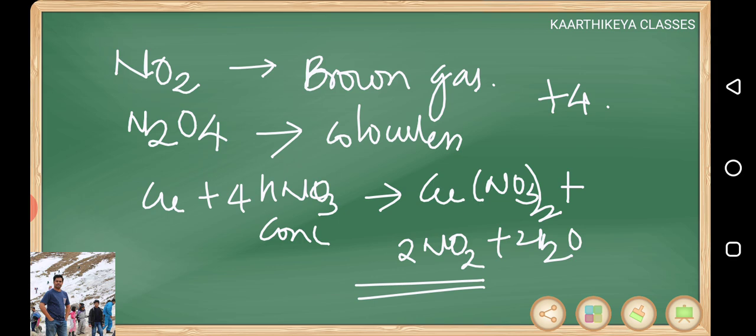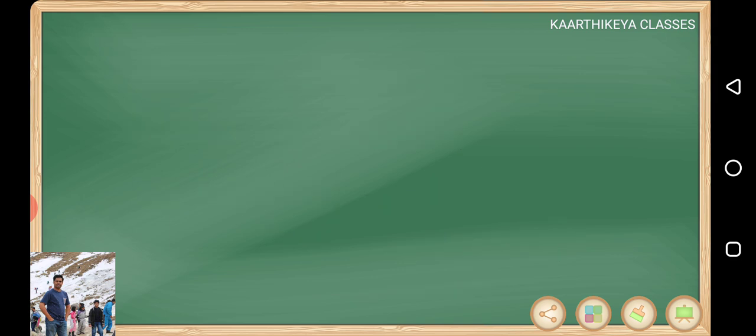Copper with concentrated HNO3 gives NO2. I am repeating all this, you see. Dilute gives you N2O3. Very dilute gives you NO. And concentrated gives you NO2. It's a strong acidic oxide.